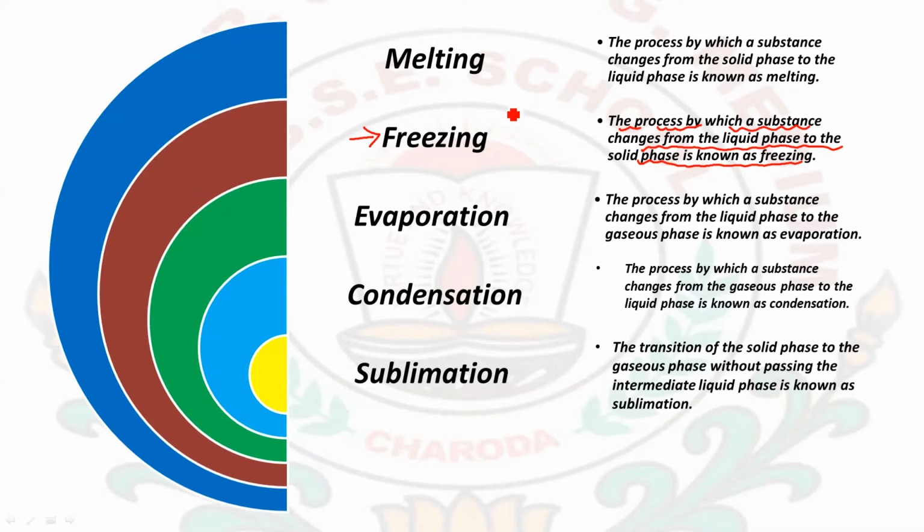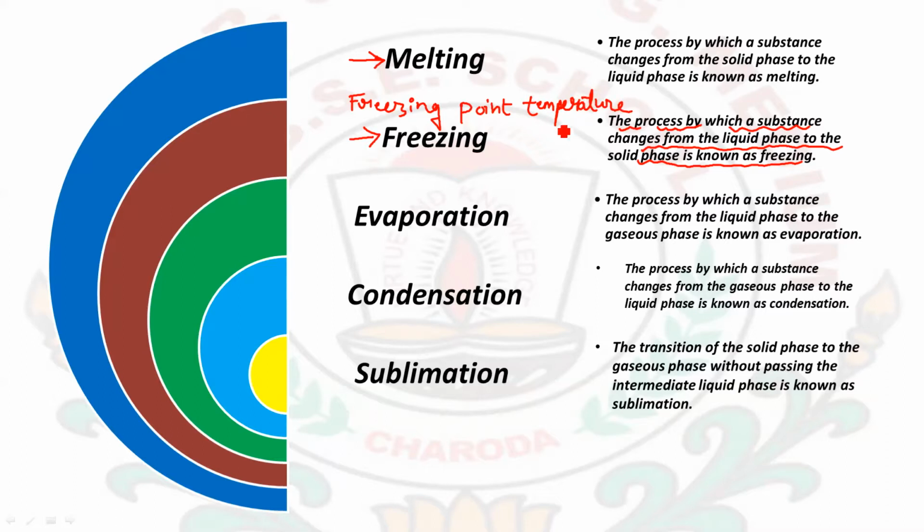Freezing means when we lower the temperature. When we increase the temperature of a solid, then it melts, or it converts to liquid. But when we decrease the temperature of a liquid, then it converts back to solid. It can be solidified. So the temperature at which it solidifies is known as freezing point temperature.